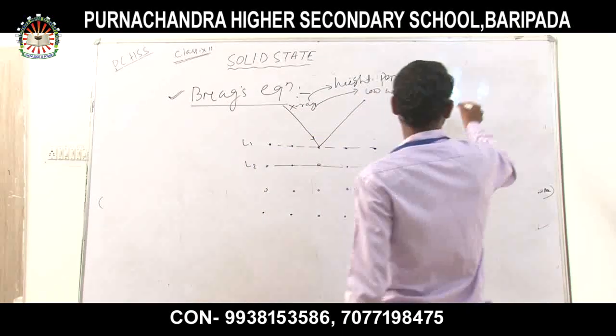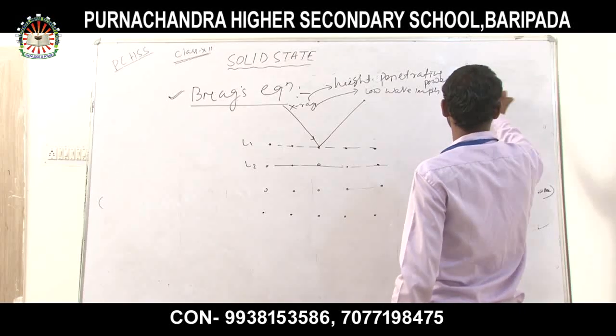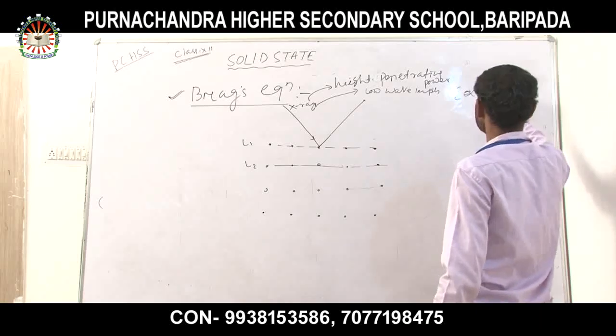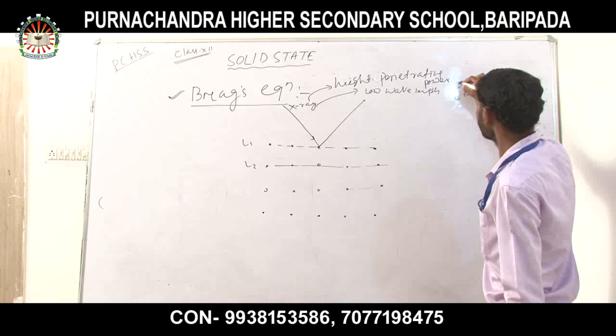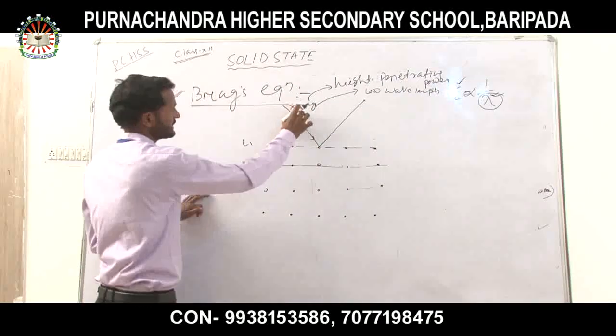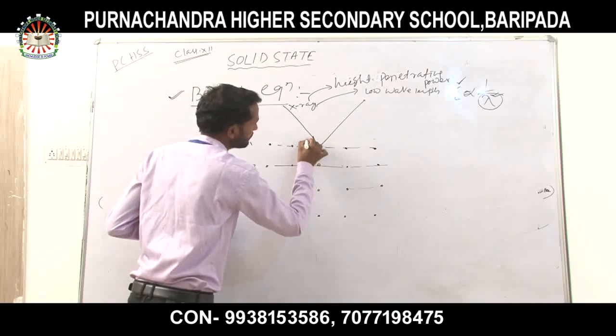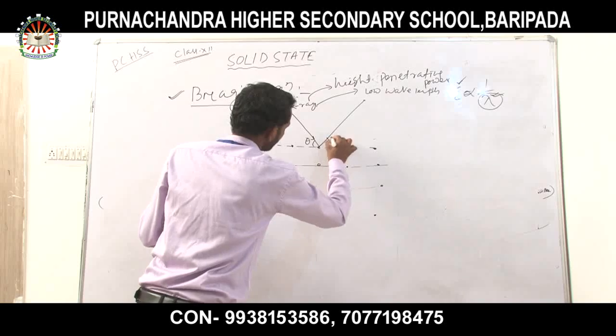We know the energy is inversely proportional to lambda, that is the wavelength. So if the wavelength is small, then energy will be more. So the X-ray will be incident with an angle of incidence theta, and the angle of reflection is also theta.